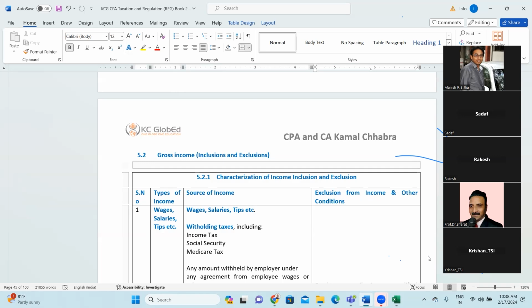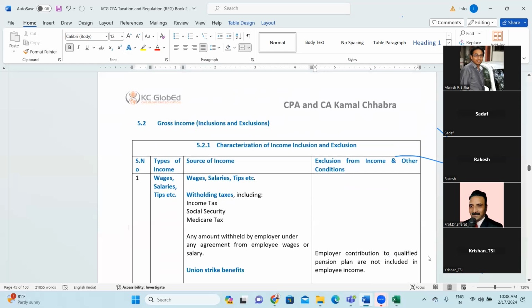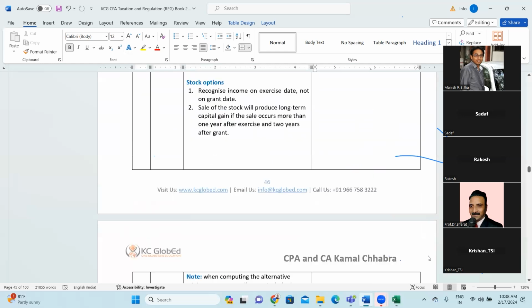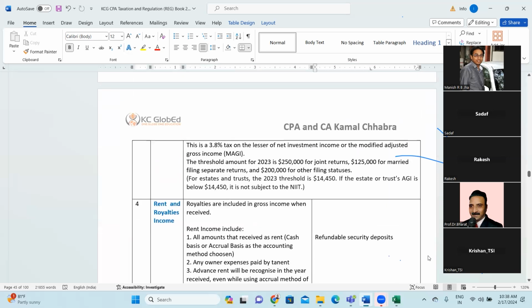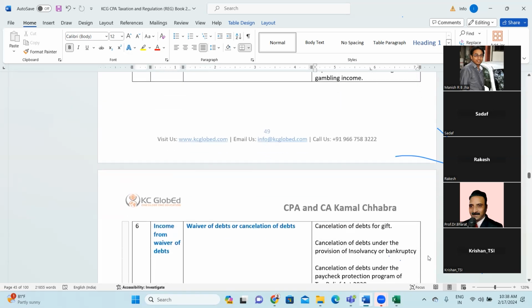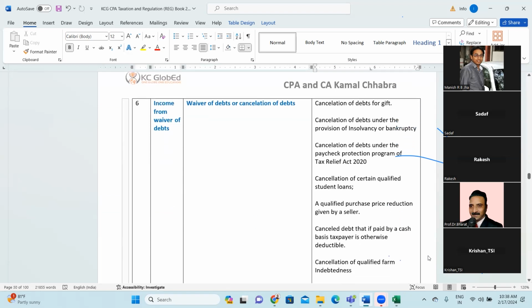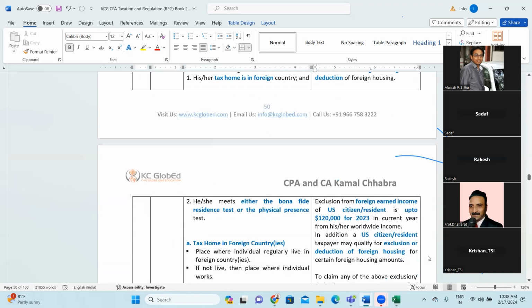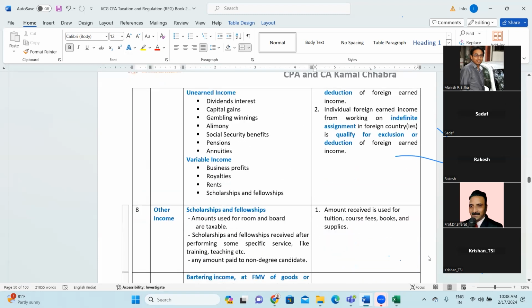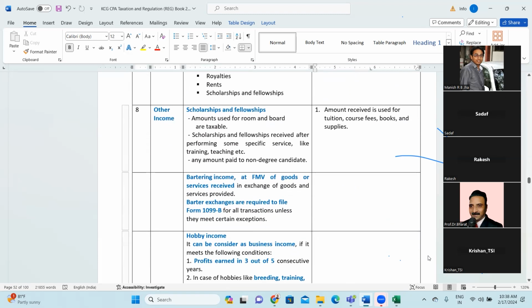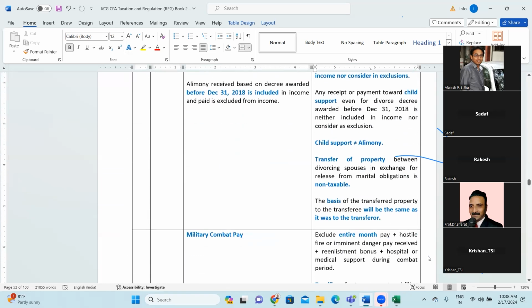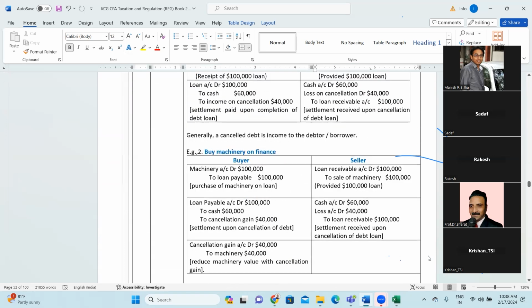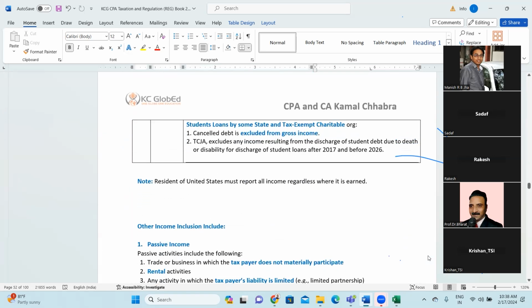So we have covered wages, salaries, and tips. Then we have discussed interest income and dividend income. After that we discussed rent and royalty income, gambling income and losses. Then today we have covered income from waiver of debt and foreign earned income. Then we have discussed other income, which includes scholarship and fellowship income, barter income, hobby income, alimony, military combat, and cancellation of debt. So this is all about routine income, right?